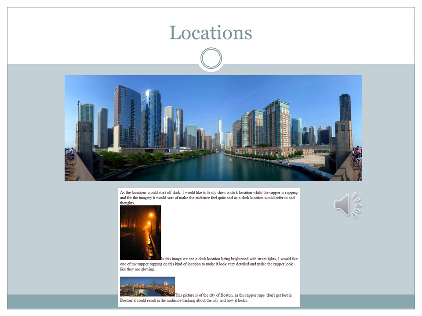Location research would be to look into where the production should and would be based. It would be primary as we could look for our locations ourselves. The locations should be chosen very carefully and we did so in our music video.